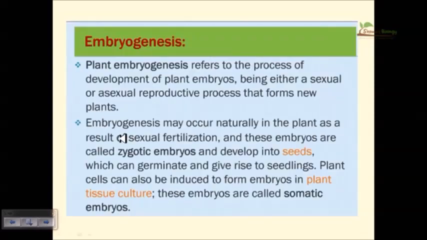Okay. Now, what is embryogenesis? Plant embryogenesis refers to the process of development of plant embryos from the zygote. This is called zygotic embryogenesis. If the development of the embryo is from a somatic cell, it is called somatic embryogenesis. Embryogenesis may occur naturally in the plant as a result of sexual fertilization, and these embryos are called zygotic embryos, which develop into seeds that can germinate and give rise to seedlings. Plant cells can also be induced to form embryos in plant tissue culture, so we can also utilize it to produce a mature plant using plant tissue culture.